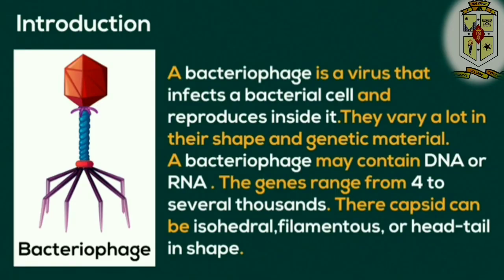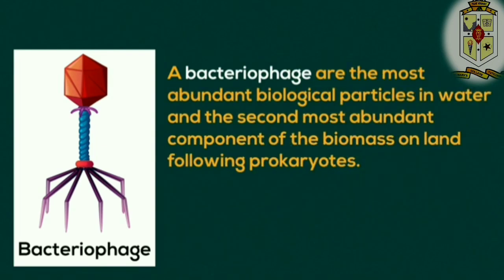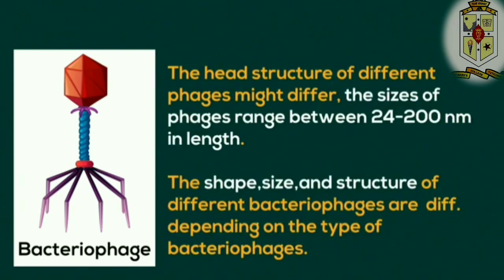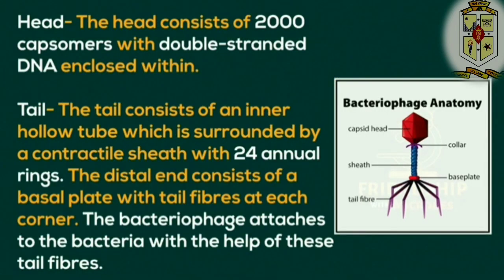Notes on lambda phage, its life cycle, structure and applications of bacteriophage. Phages are the most abundant biological particles in water and the second most abundant component of the biomass on land, following the prokaryotes. The size of phages ranges between 24 and 200 nanometers in length. The shape, size and structure of different bacteriophages are different. Some have a short collar and a helical tail. Phage anatomy: head, tail, ring, baseplate, collar.